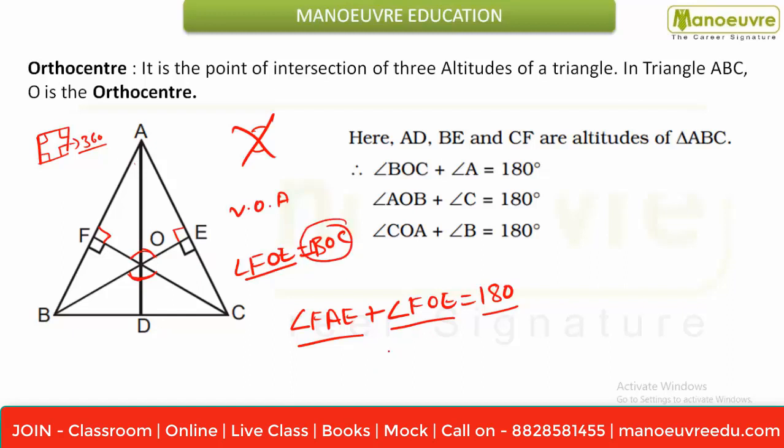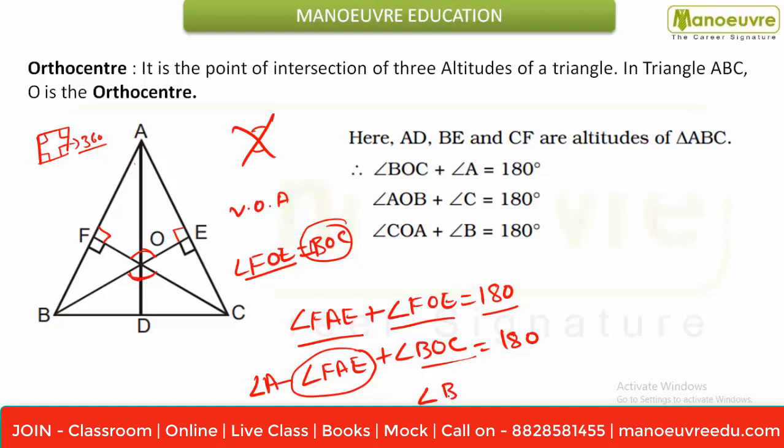So here I am writing angle BOC. So I can write FAE, that is nothing but your angle A, plus angle BOC is equal to 180. And here you can also say angle BOC is equal to 180 minus angle A.